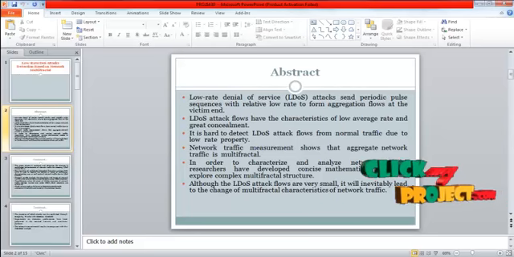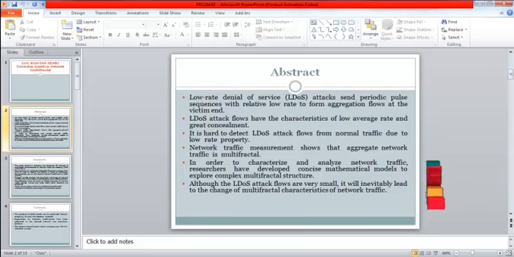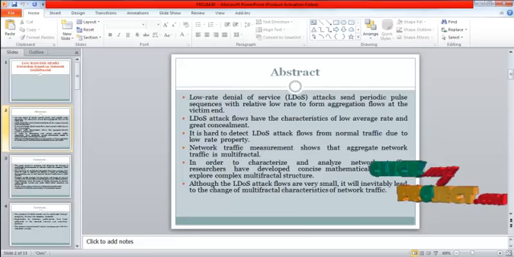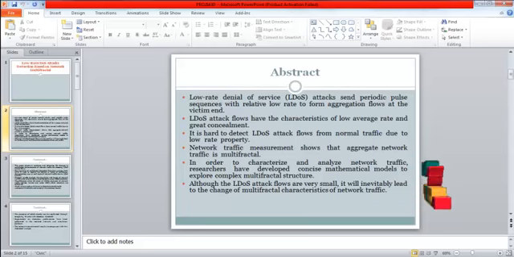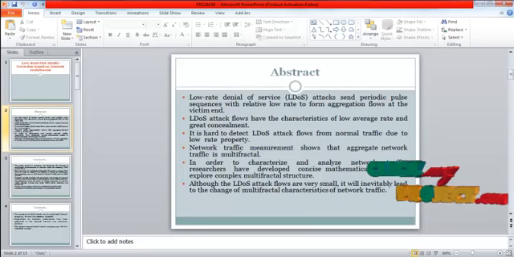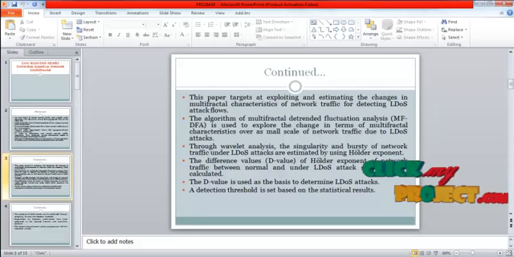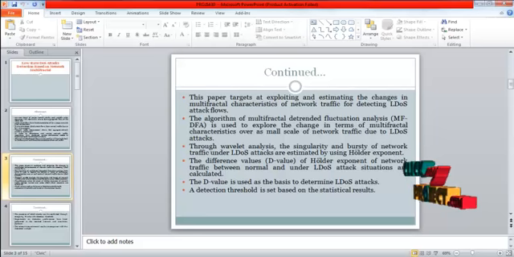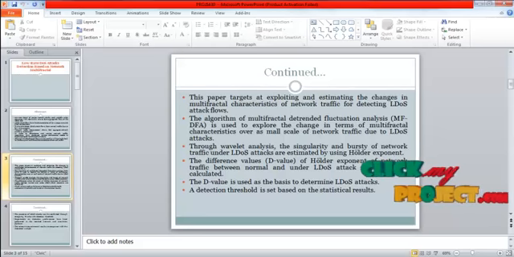Network traffic measurement shows that aggregate network traffic is multifractal. In order to characterize and analyze network traffic, researchers have developed concise mathematical models to explore complex multifractal structure. Although the LDoS attack flows are very small, they inevitably lead to a change in the multifractal characteristic of network traffic. This paper targets exploiting and estimating the changes in multifractal characteristic of network traffic for detecting LDoS attack